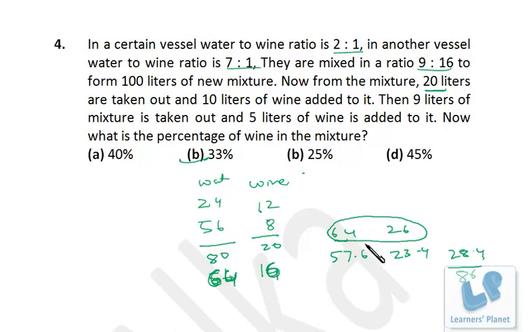So there will definitely be an increase in the amount of wine, a bit of increase. So that's around 33%, right? Because 25% is lower and 40 and 45 are very, very high, right? So 33% will be the correct choice. Either you go for the next step or you can conclude the problem over here also. Okay.